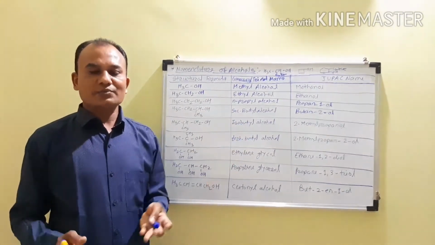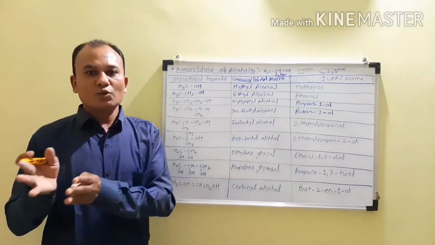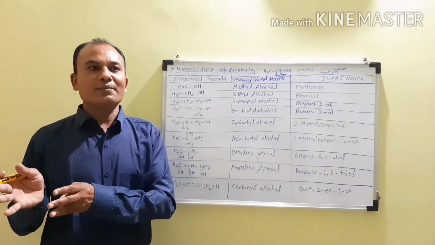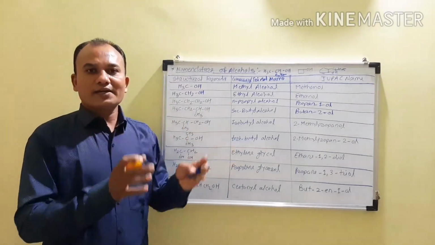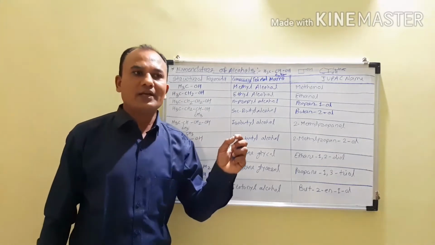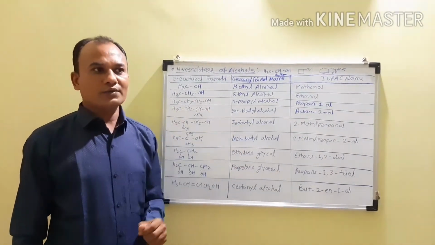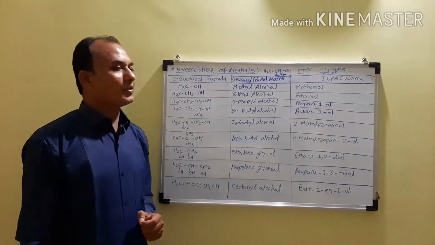If there is a substituent, then you have to write the name of the substituent with its locant, that is its position or its number, and then the name of the parent alkane, and when writing the name of the parent alkane, you have to replace the E by the OL. So in this way we can give the IUPAC names.